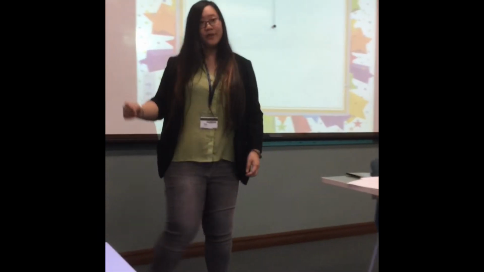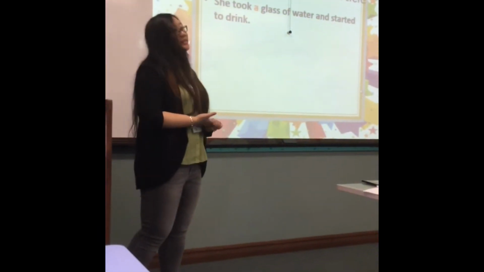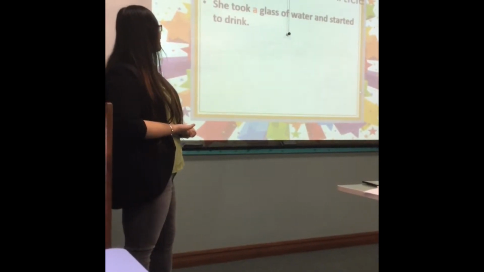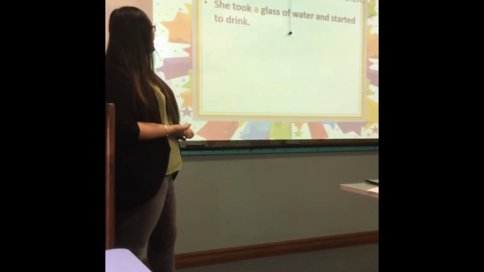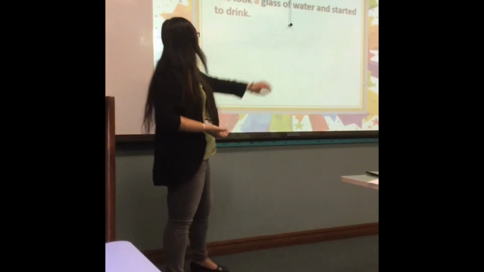Okay, so I give you an example of the indefinite article. Here, she took a glass of water and started to drink. Why do we use a here? A glass of water.